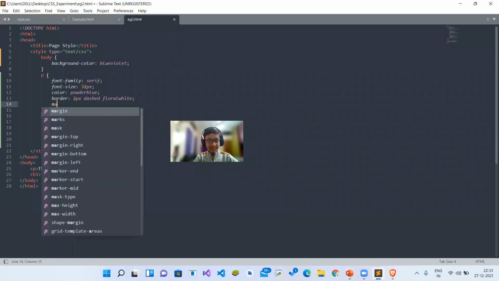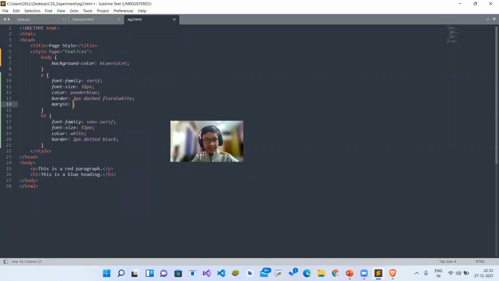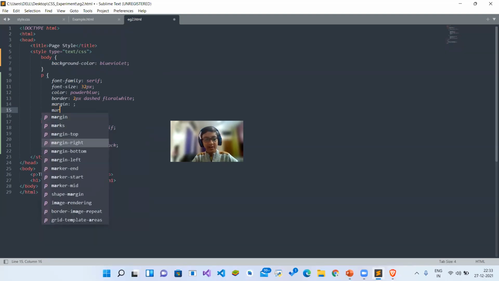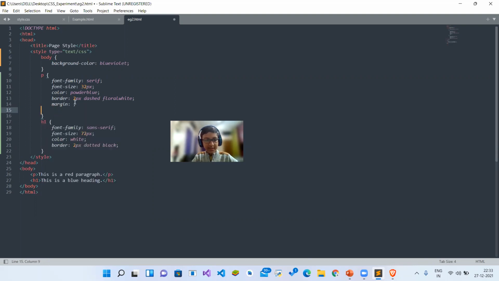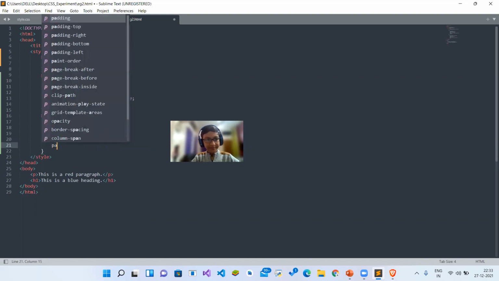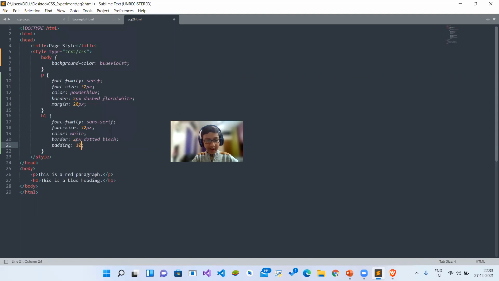Let's apply margin. So if we do margin, that means we are applying it to all the four sides. But if we do margin top or margin right or margin bottom or margin left, then we are applying it to some specific sides. So in this case, I will go with margin, which will apply it to margin top, margin left, margin right, and margin bottom. So these are all the four sides. So let's type 20 pixels, and let's make a padding of 10 pixels.